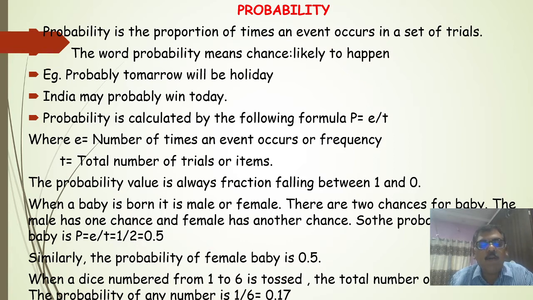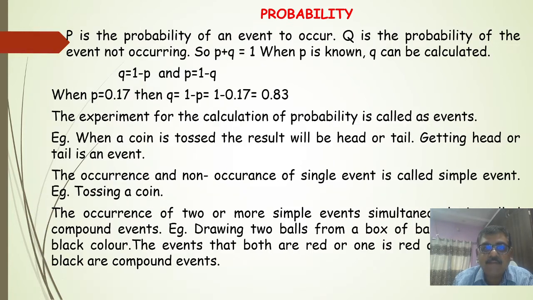When a dice numbered from 1 to 6 is tossed, such a dice has 6 faces. The total number of chances is 6. The probability of getting any number is equal to 1 by 6, that equals 0.17 or 17%.